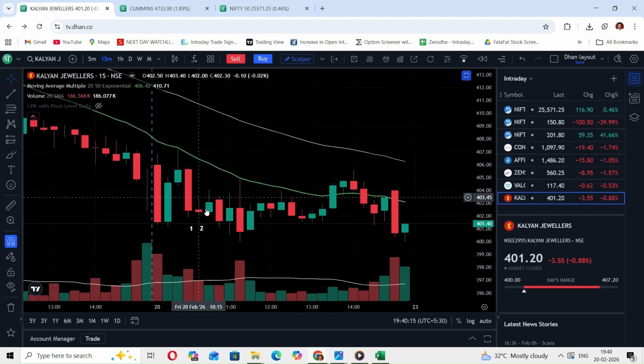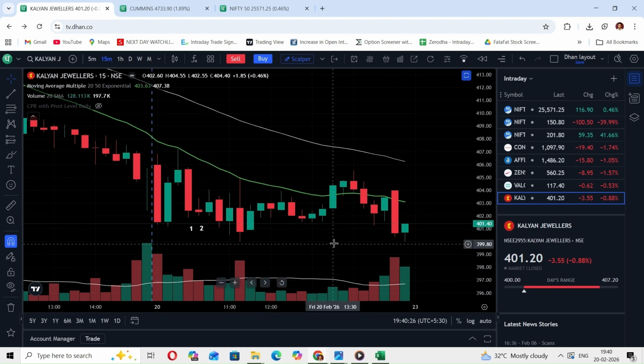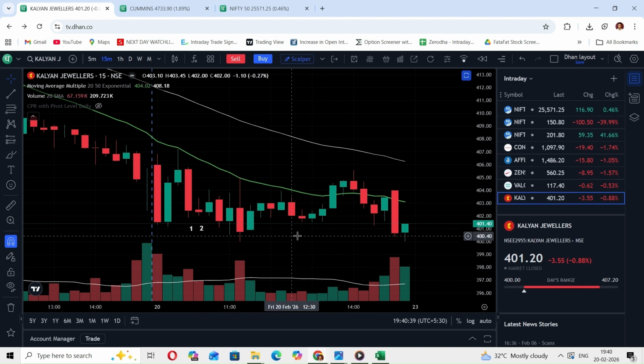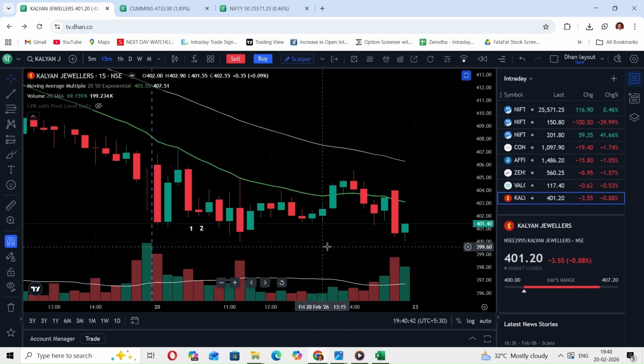This was Kalyan Jewelers. First candle, second candle, perfect inside candle setup. 20 and 50 EMAs trending down. Took a trade at low of this candle. High was my stop loss. This candle closed below 20 EMA, so I shifted my SL to high of this particular candle, and my trailed SL got hit here. So I closed this trade in a minor small loss. So overall, it was a small loss day for me in case of actual stock trading. Fine.